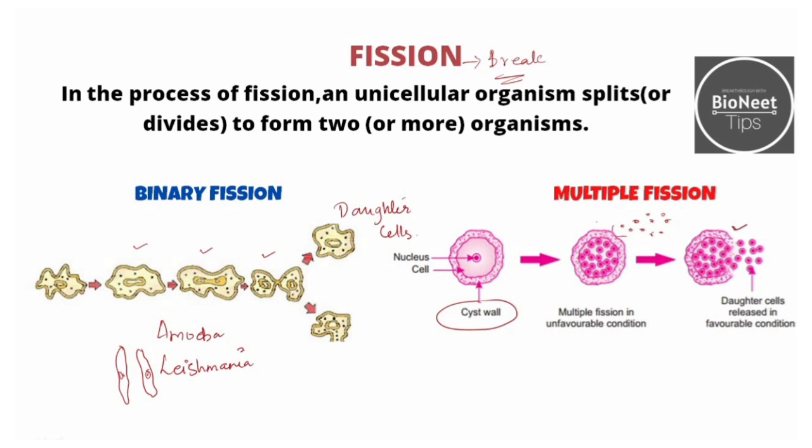So you can see in this diagram that the daughter cells are released in favorable conditions. Under unfavorable conditions, a cyst is formed, and this cyst will protect the daughter cells, which are released when the conditions are favorable. Example, plasmodium. One more important point to remember is that it is a malarial parasite. Very important point to note that this causes malaria. There are many species of plasmodium, but let us not go there. So this is a malarial parasite.